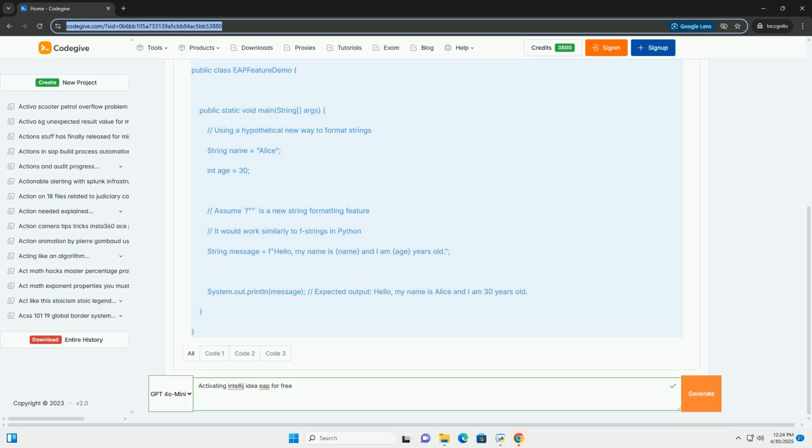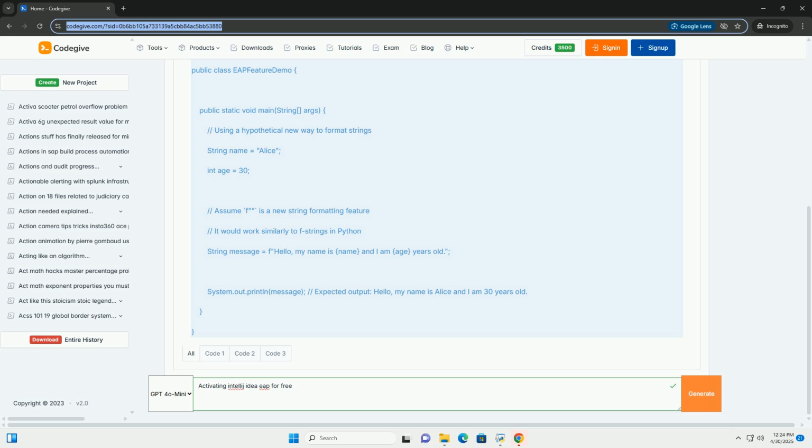5. Login. Click the login button. This will open your web browser and redirect you to the JetBrains website login page. 6. JetBrains account login. Enter your JetBrains account credentials, email address and password, and log in. 7. Authorization request. JetBrains will ask you to authorize IntelliJ IDEA to access your account. Click Authorize.